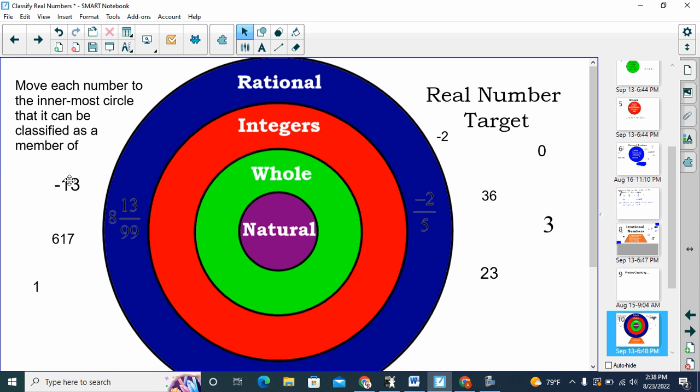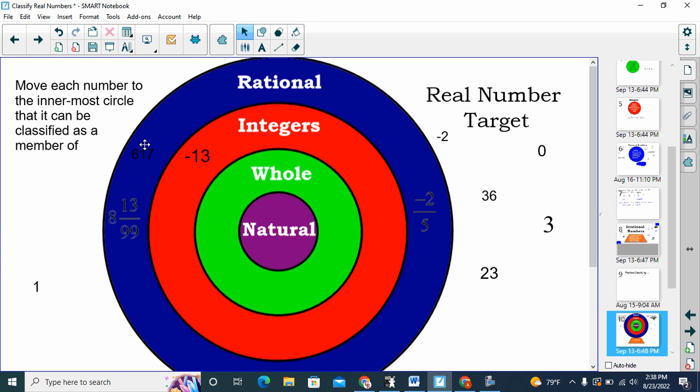Let's see here, negative 13. Negative 13, it's a rational number. It is an integer, it doesn't have a fraction or a decimal. Is it a whole number? Whole numbers, remember, start at 0 and go up. So it is not a whole number, it's an integer, but no more.